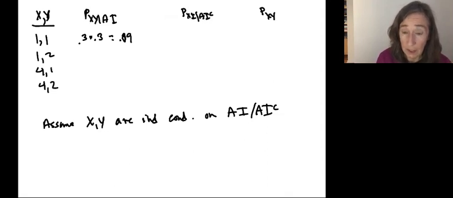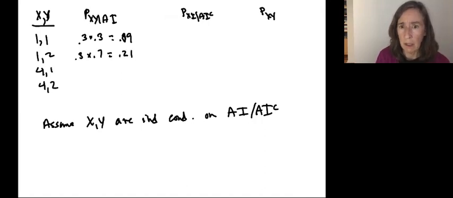The probability that A is reelected, so X remains at 1, is 0.3, and E is not reelected, so that Y becomes 2, that is 0.7. I get 0.21 here. And the probability that the median on the city council moves to 4 and the median on the school board stays at 1 is 0.7 times 0.3, 0.21.